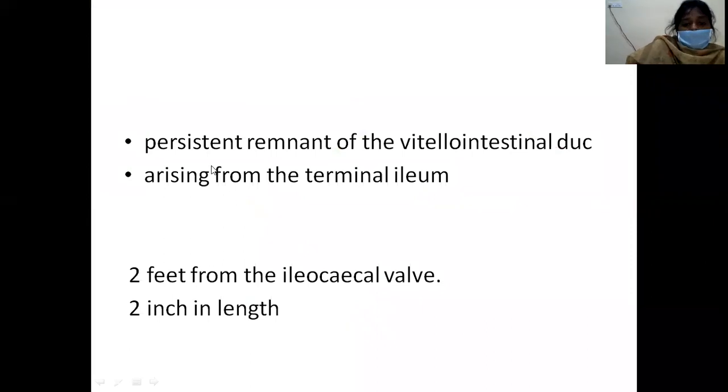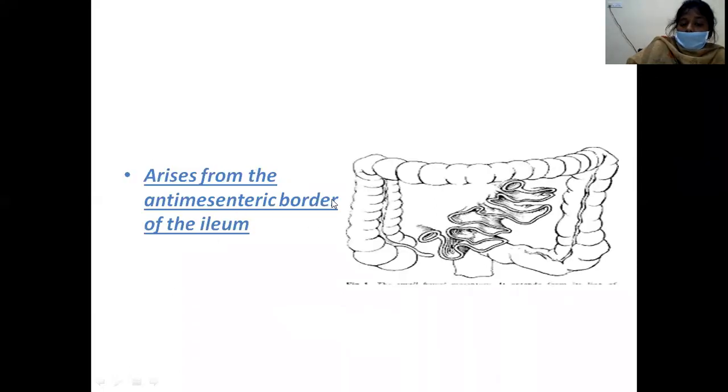So Meckel's diverticulum is a persistent remnant of the vitellointestinal duct or omphalomesenteric duct. It normally arises from the terminal ileum, 2 feet or 60 centimeters from the ileocecal valve, and mostly it is 2 inches, that is 5 centimeters, in length. It is 2 inches in length and 2 feet from the ileocecal valve. And it arises from the anti-mesenteric border of the ileum.